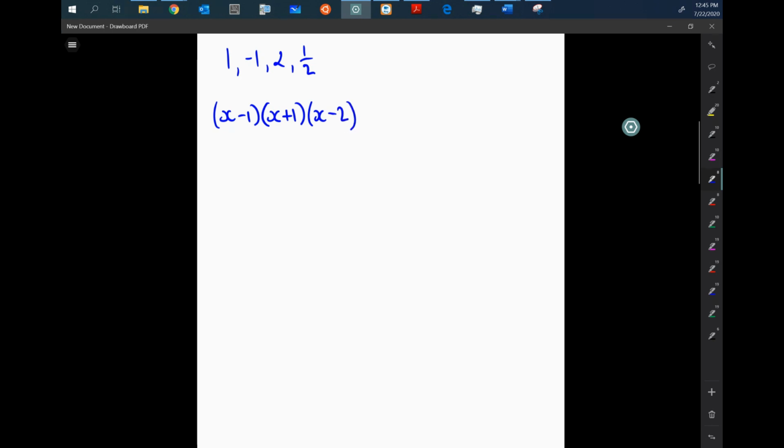Now the 1/2 we're going to put in slightly differently. Okay, so imagine that x equals 1/2. Okay, we'd multiply both sides by 2 here. We can get 2x equals 1. We can move the 1 over and get 2x minus 1 equals 0. Okay, so that's kind of what we've been doing with these tricks, to just drop these integers into these parentheses. With the fraction, we really just need to kind of move the 2 up. So we're going to get that into a parenthesis as 2x minus 1.